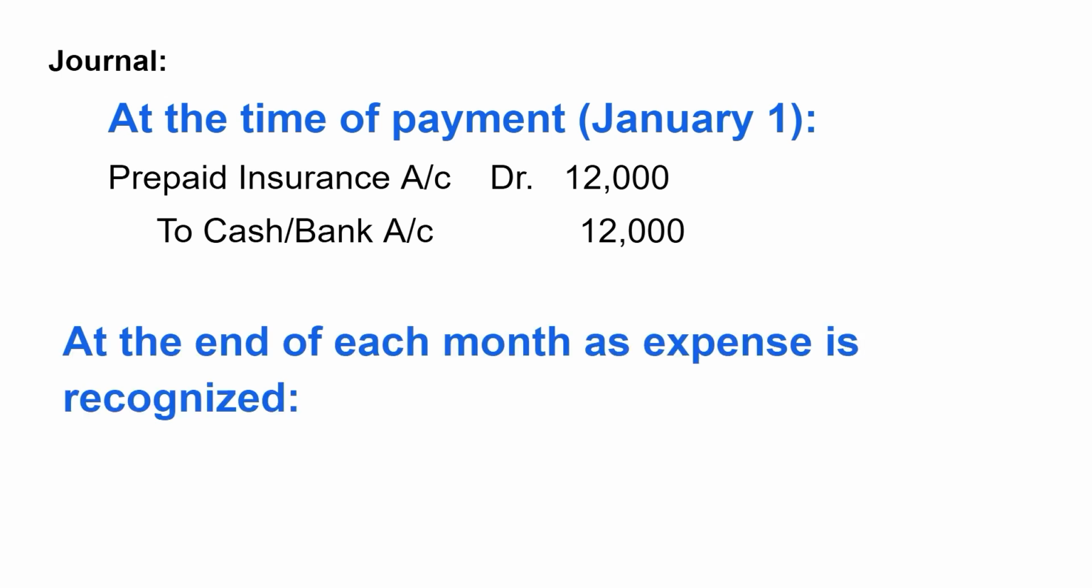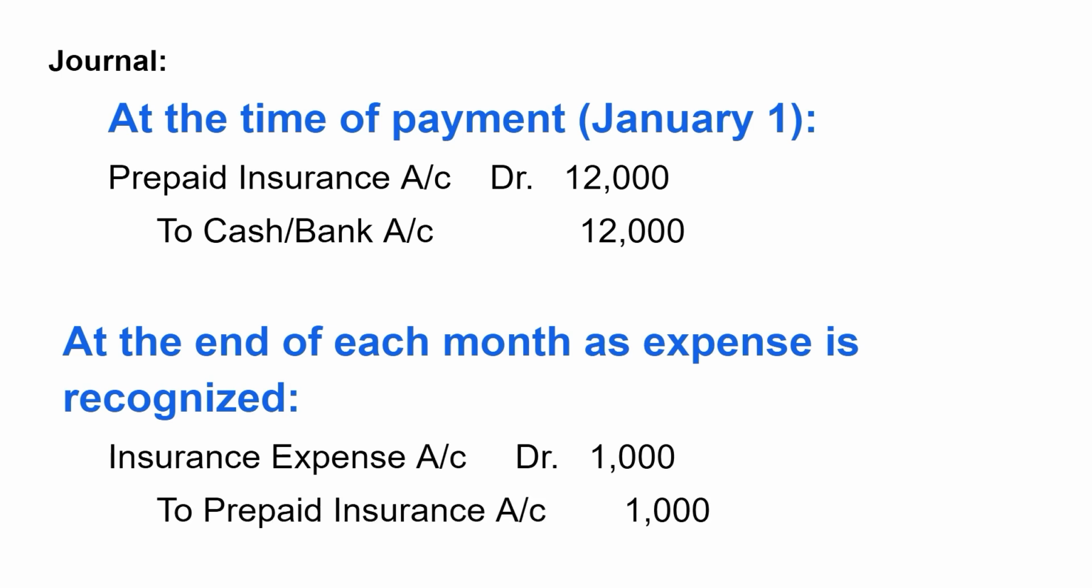At the end of each month, as expense is recognized, insurance expense account debit 1000 to prepaid insurance 1000. Expense is recognized and asset decreases, so insurance expense account debit to prepaid insurance account, and expenses go to P&L account.